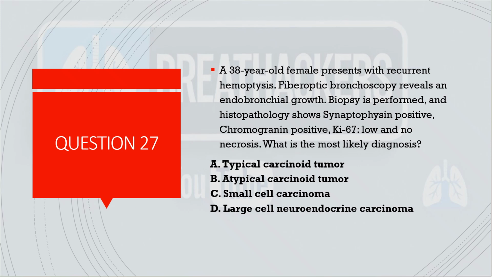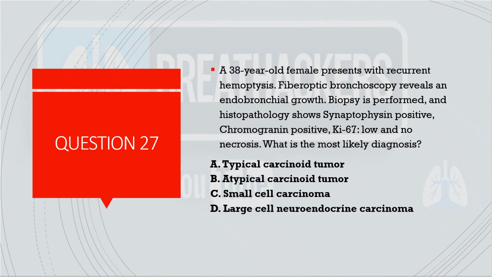Coming to the next straightaway question, 38-year-old female presented with recurrent hemoptysis, FOB revealed an endobronchial growth. Biopsy was performed and histopathology showed synaptophysin positivity, chromogranin positivity. Ki-67 was low and there was no necrosis. What is the most likely diagnosis?